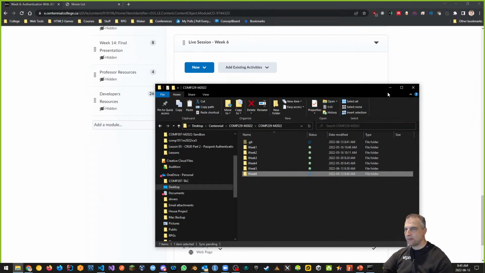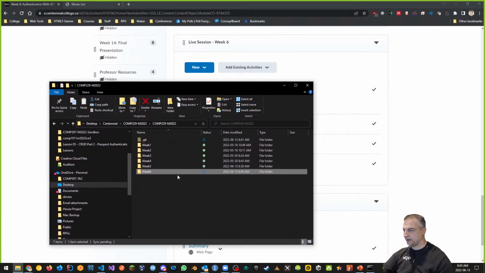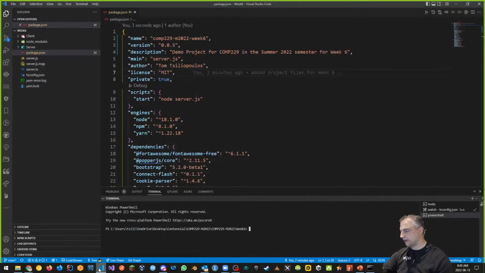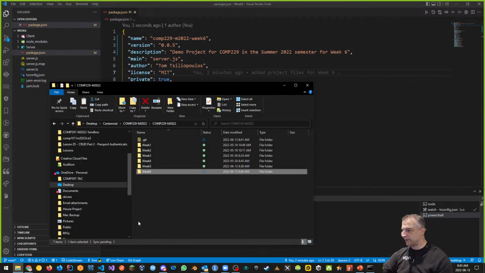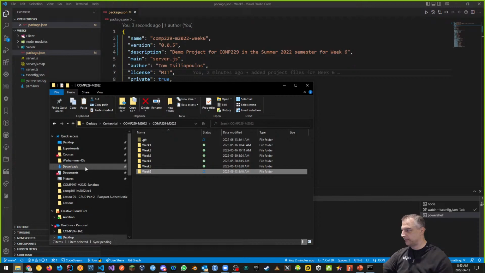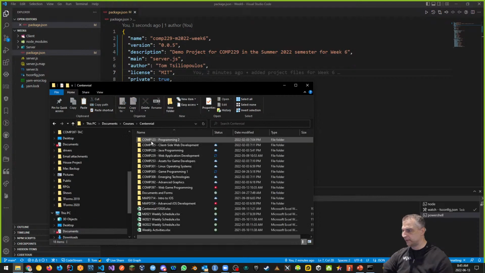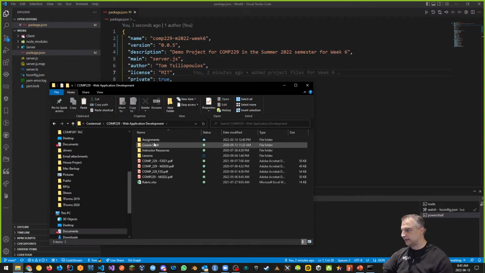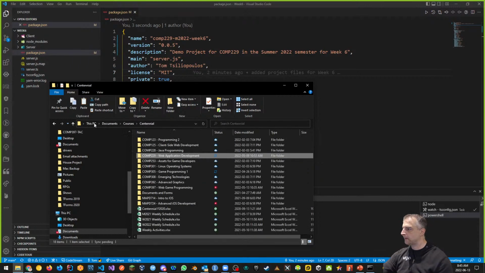So to prepare, I'm going to do this inside of Visual Studio Code. I'm going to take those pages that I was mentioning to you. So I'm going to go back into those pages that I downloaded.